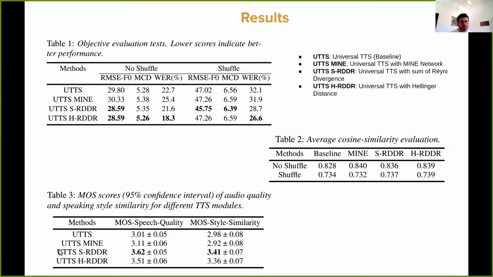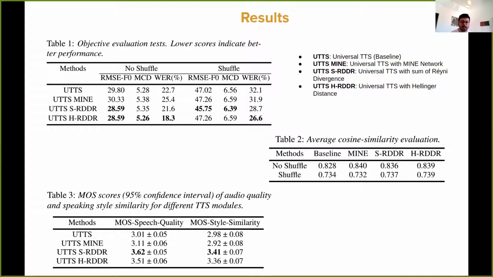We also show objective evaluation tests and subjective tests to justify our claims. We use mean square error for the F0s. We use Mel-cepstral distance, and we use word error rate. In all the objective cases, we can see the proposed technique performs better. We also show objective test based on cosine similarity for the speaker similarity test, and we see that our proposed techniques are more or less the same as the baseline techniques.